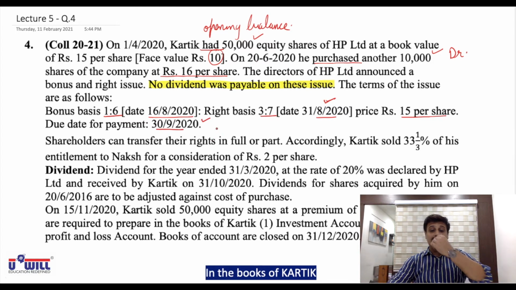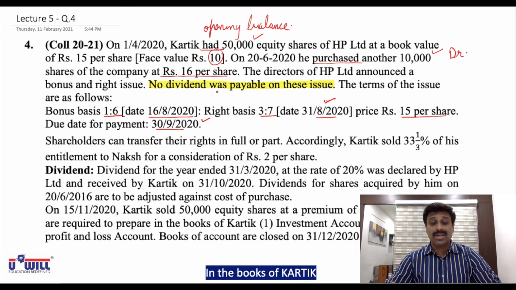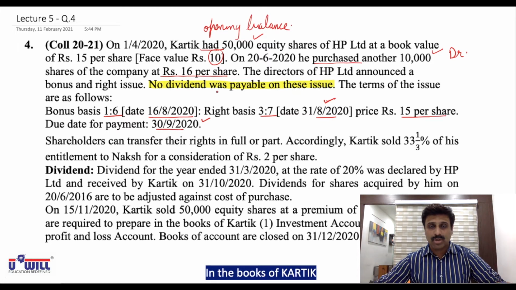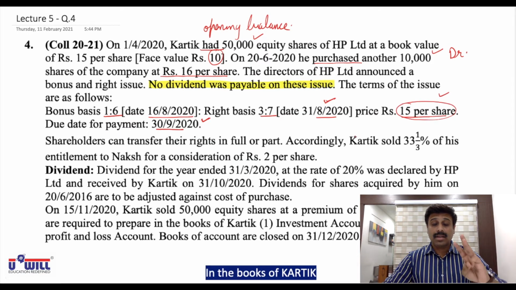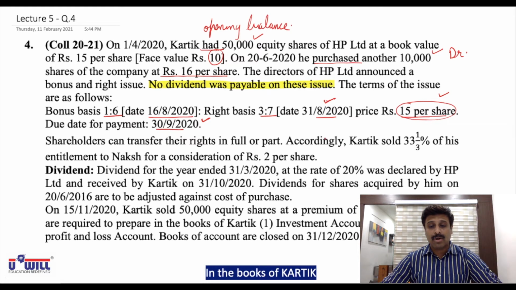Now right shares I explained to you in detail yesterday, that basically the existing shareholder has 4 options. Either he can deny or reject, do nothing with that. That is a useless option; no one should be doing that. Second, he buys those shares. So if Karthik buys these shares, then by 30th September he is supposed to pay 15 rupees per share. Third option, he sells his rights, means he transfers his rights to someone else, and then he can charge above 15 any little amount from that shareholder but lower than the market price. And fourth option is from the other shareholder's point of view, but here we have to see only from Karthik's point of view.